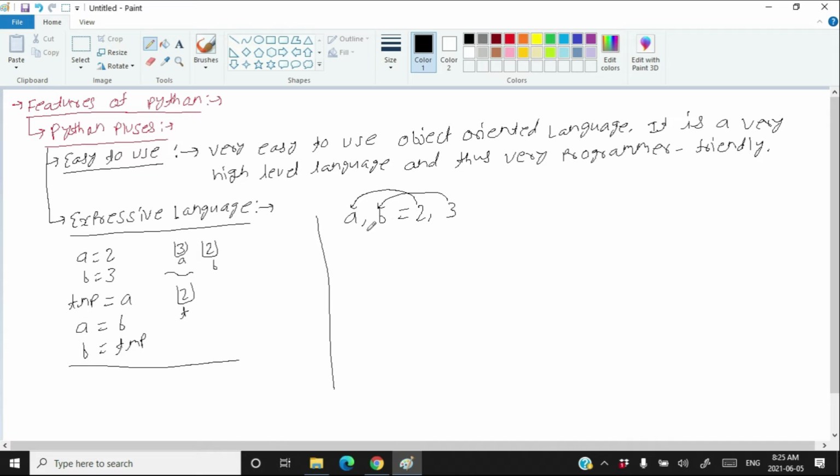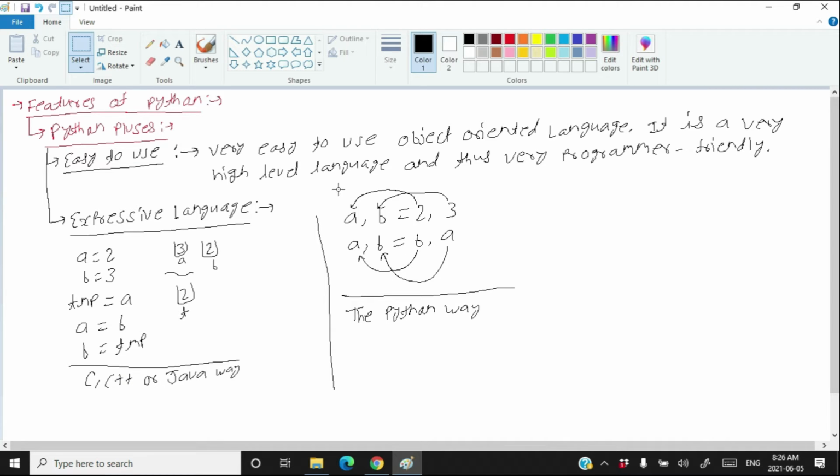And then you just write it in reverse order, like a comma b is equal to b comma a. So the left one will be copied into the left one, the right one will be copied into the right one, and that's how you have swapped. This is the Python way. So you know how easy it is to swap two numbers. Similarly, Python makes it very easy for other calculations. And this was C, C++, or Java.